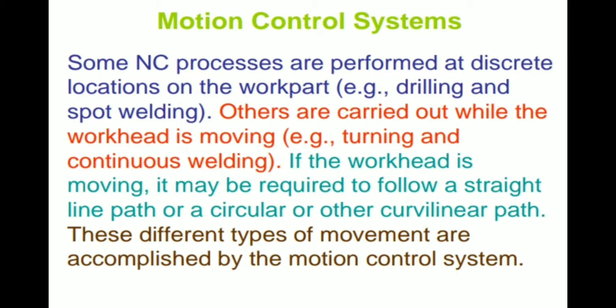So the motion control system means that in the NC machine we perform different types of operations. Suppose we take one circular plate. On that circular plate we are positioning different holes, so different positions occur on the circular plate.